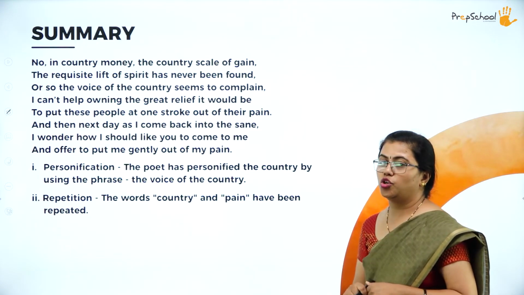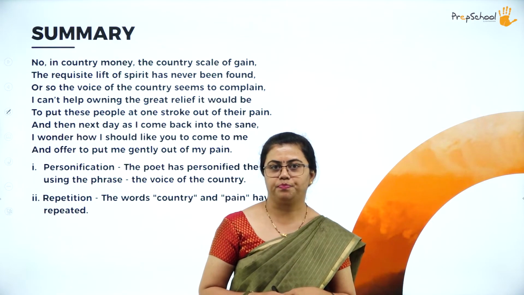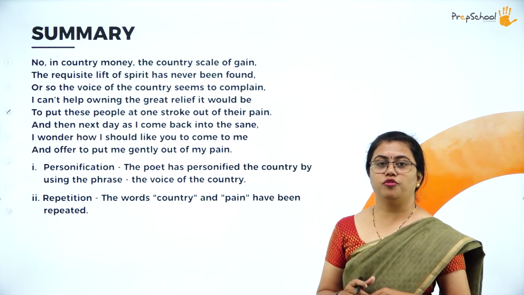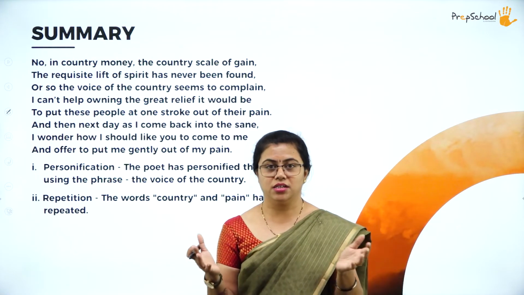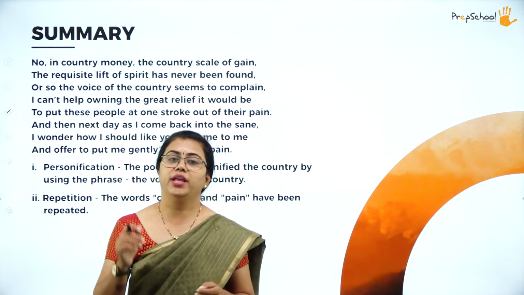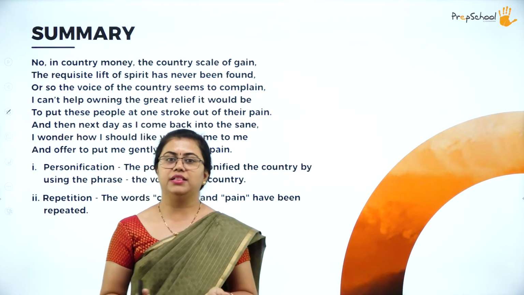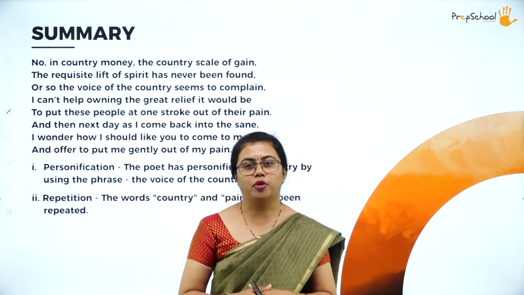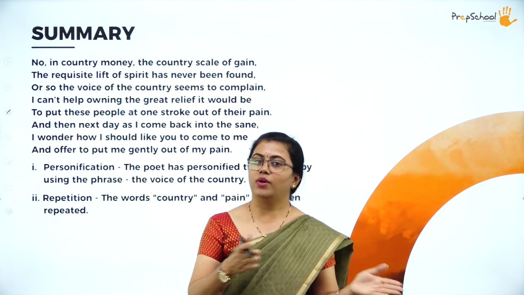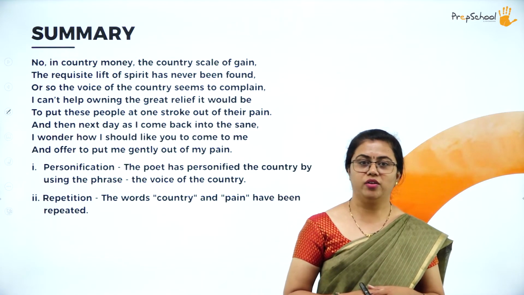So here the poet is talking about how these people can be brought out of their pain. The poet actually regrets that he is not able to bring these people out of their pain. He had so much wealth that he could support all these people, and he would immediately bring them out of the pain. There is a lot of wealth, enough funds to provide facilities to these people, but the government is not ready to do it. Why are the people not being supported is what the poet worries about.